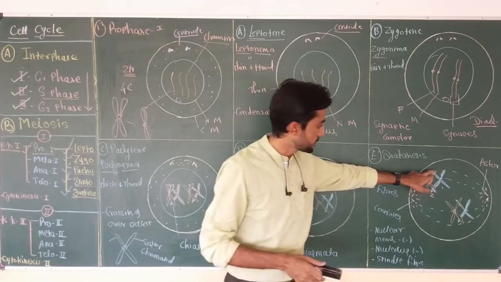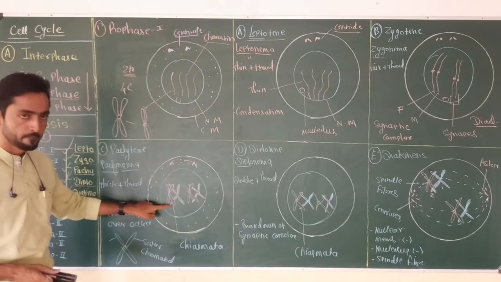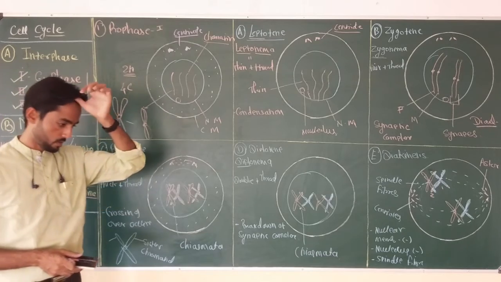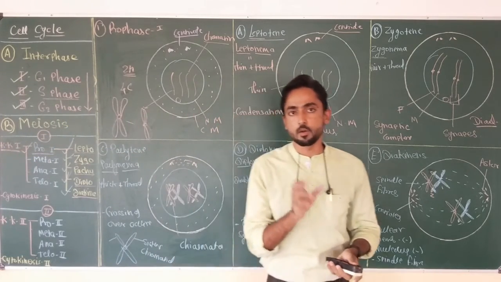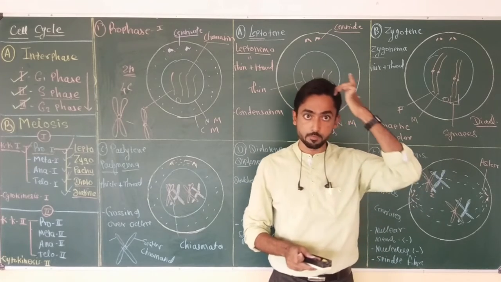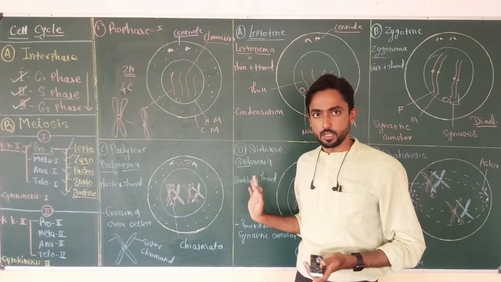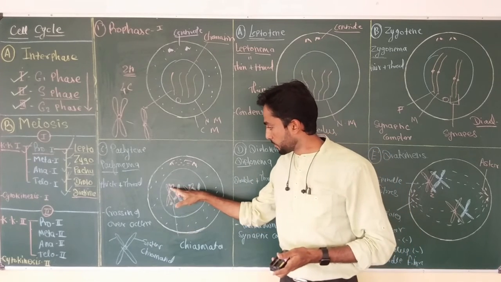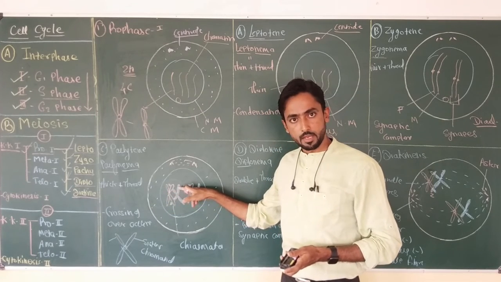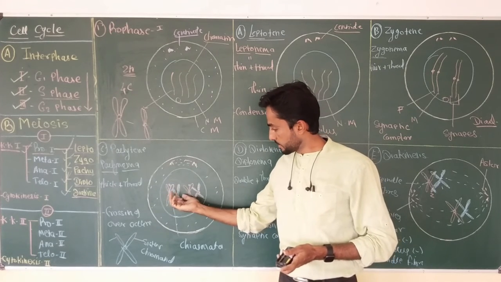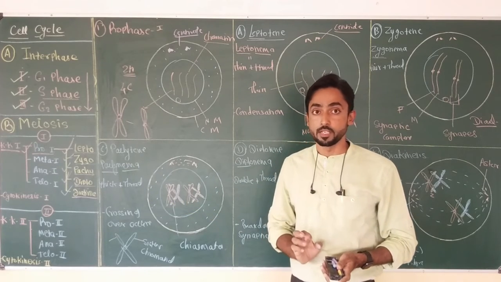Okay, and this exchange of genetic material which occurs during prophase 1 mainly occurs with the help of a homologous recombination process. Various recombination enzymes, or recombinases, function during these stages to transfer the genetic information from chromosome number 1 to chromosome number 2, and some part from chromosome number 2 is transferred onto chromosome number 1. Okay, this is the recombination process.